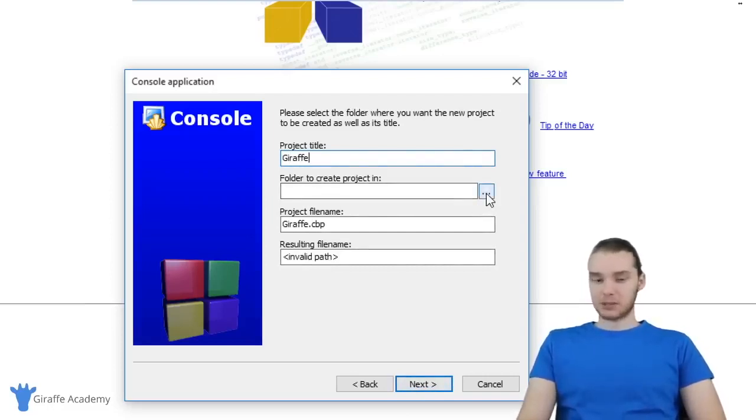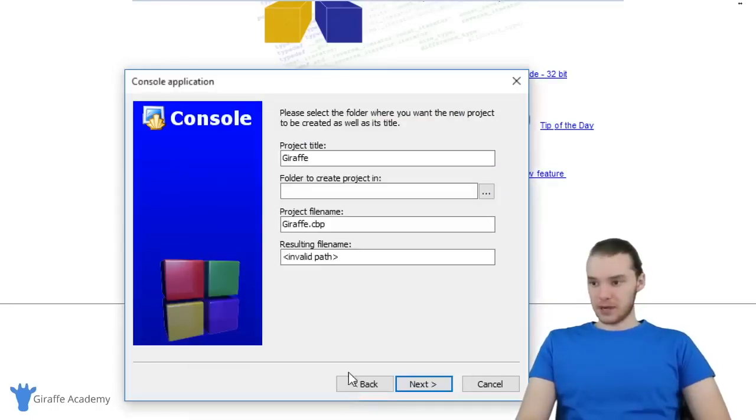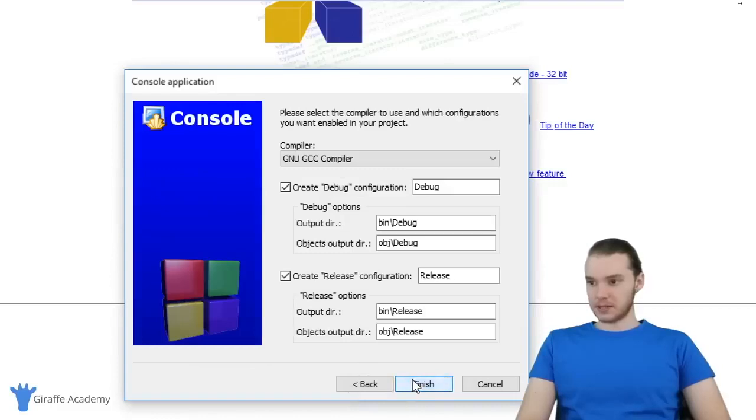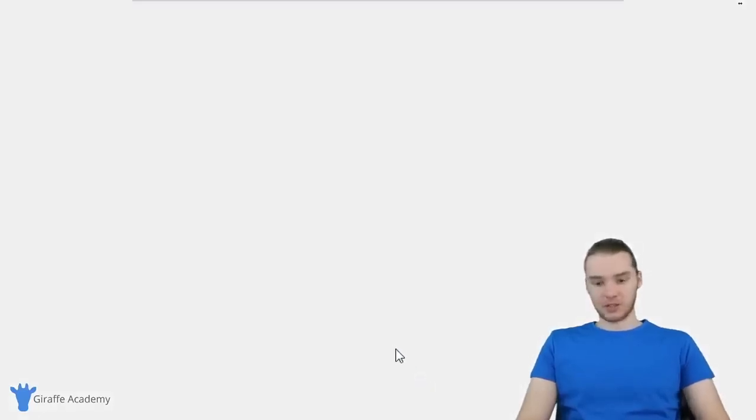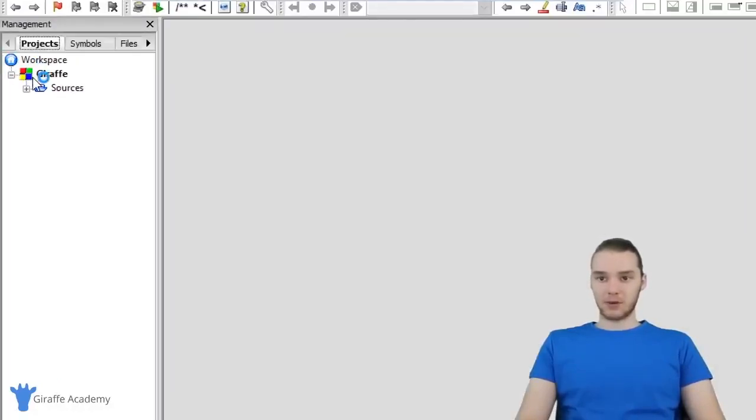And we're going to have to put this project inside of a folder. So I'm going to open this up, and I'm just going to put this on my desktop. So let's click OK, and click Next. And you can leave all of these options as the default, and we'll click Finish. So now what we should have is our first C project in CodeBlocks. Now over here inside this little file explorer, you'll notice that Draft is right here. So that was the name of the project that I just created.